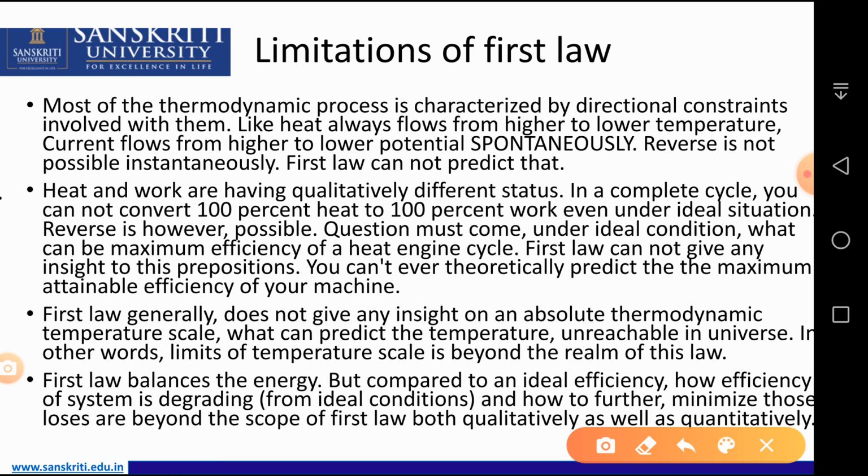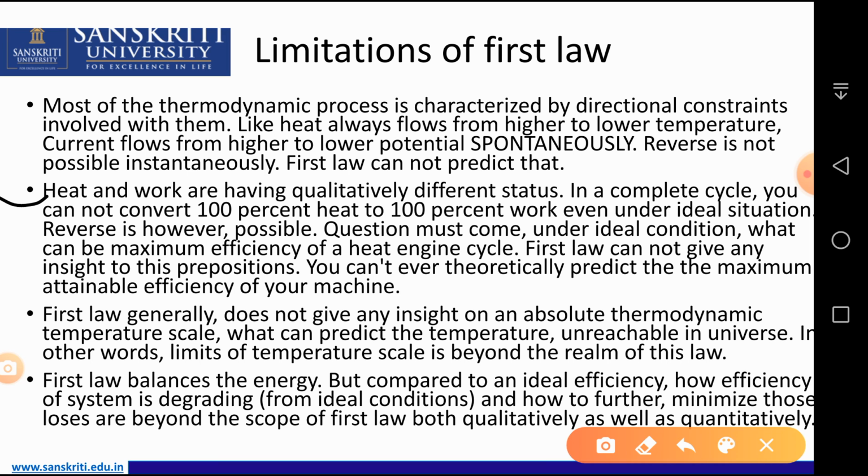Okay, next, heat and work have a quantitatively different status. We know that heat is a low grade energy and work is a high grade energy. So in a complete cycle you cannot convert 100% heat to 100% work, even in ideal condition.